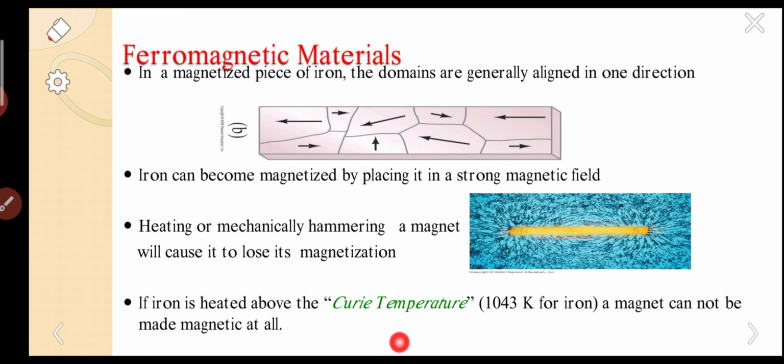If iron is heated above the Curie temperature, 1043 Kelvin for iron, a magnet cannot be made magnetic at all. If the temperature is above the Curie temperature, the spontaneous magnetization will be lost and all the dipoles are random. We are not able to magnetize the material. So this is the importance of Curie temperature. So I have explained ferromagnetism based on iron.